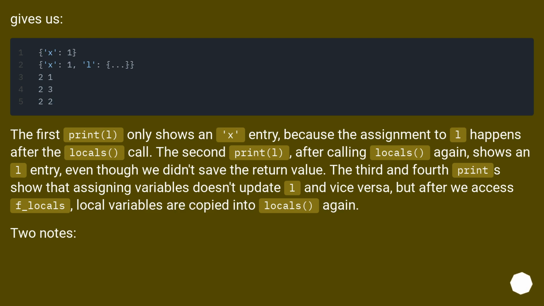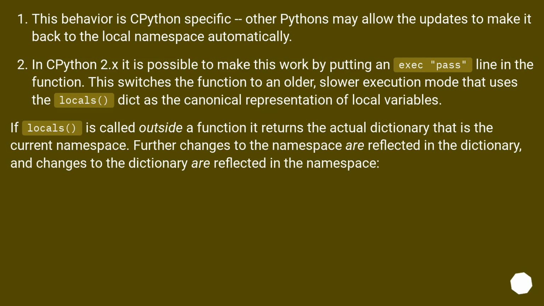Two notes. This behavior is Python specific. Other Pythons may allow the updates to make it back to the local namespace automatically. In Python 2.x it is possible to make this work by putting an exec pass line in the function.